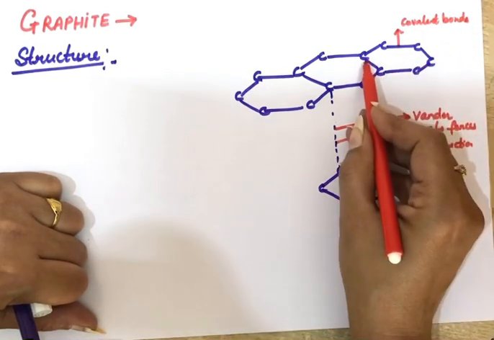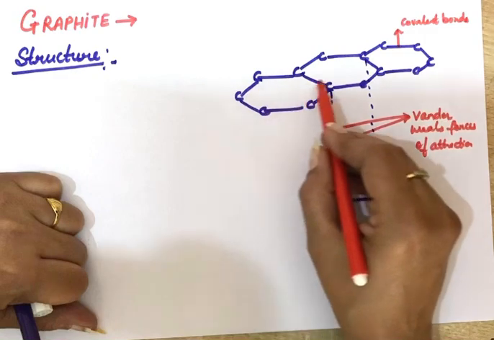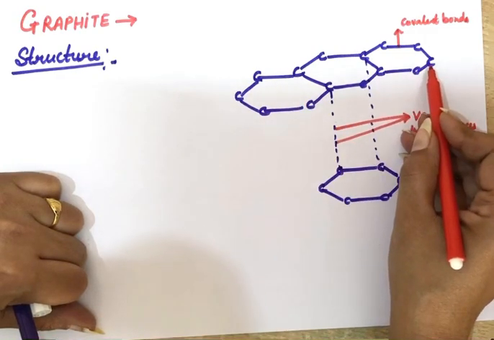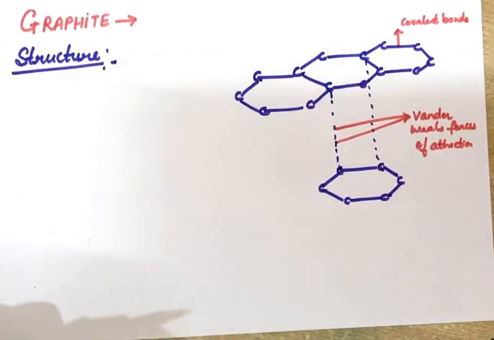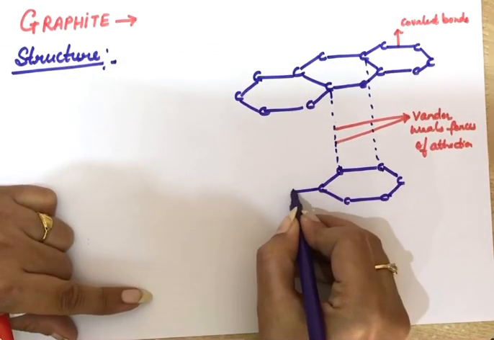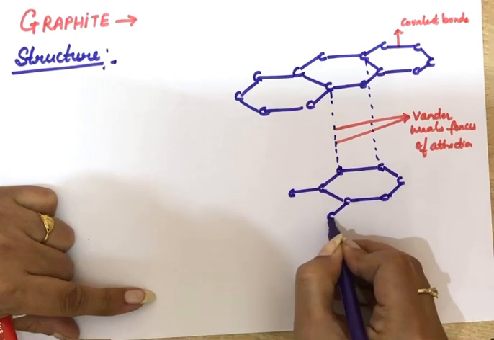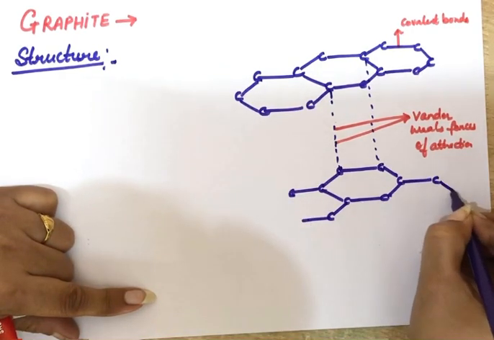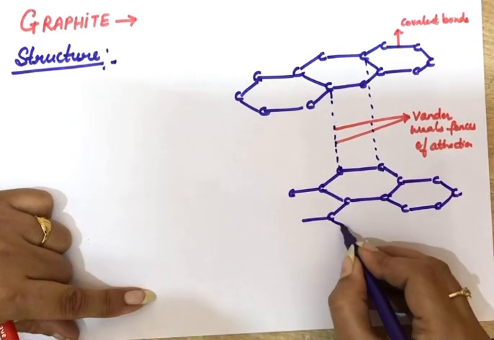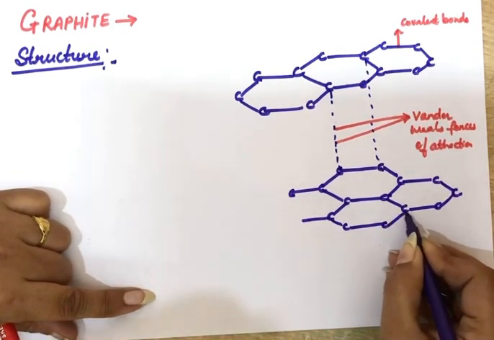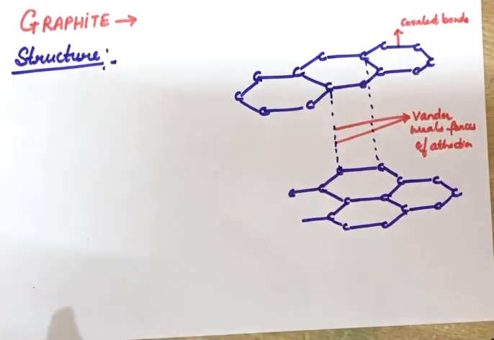Each carbon atom in a hexagonal layer is attached to 3 other carbon atoms by strong covalent bonds. Here I am drawing some more carbon atoms; even this one is linking with more carbon atoms. So hexagonal layers are formed, and in between them there are van der Waals forces which connect the hexagonal layers of graphite.